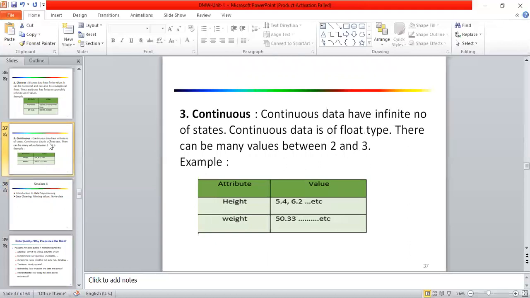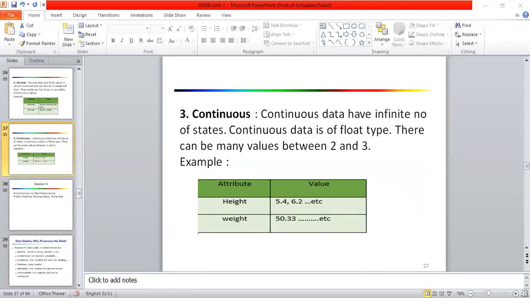So these are the different operations on a particular attribute, like we can calculate mean, median, right?